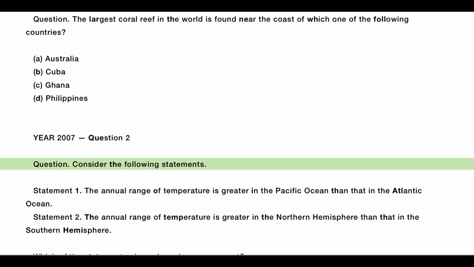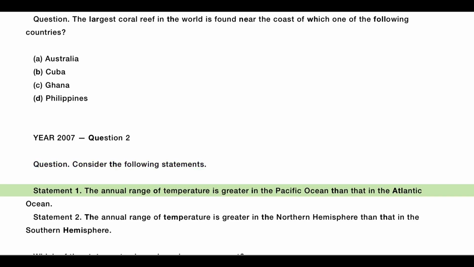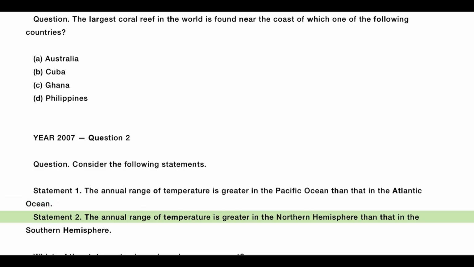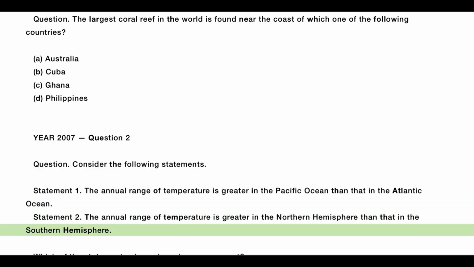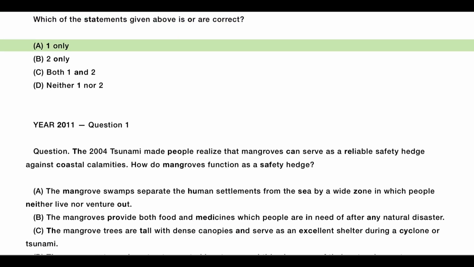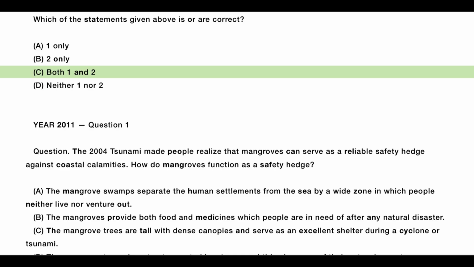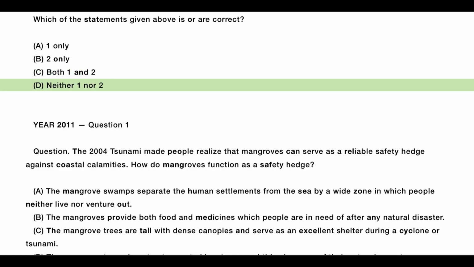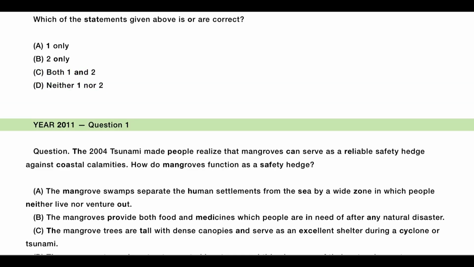Year 2007, Question 2. Consider the following statements. Statement 1. The annual range of temperature is greater in the Pacific Ocean than that in the Atlantic Ocean. Statement 2. The annual range of temperature is greater in the northern hemisphere than that in the southern hemisphere. Which of the statements given above is or are correct? A. 1 only, B. 2 only, C. Both 1 and 2, D. Neither 1 nor 2.